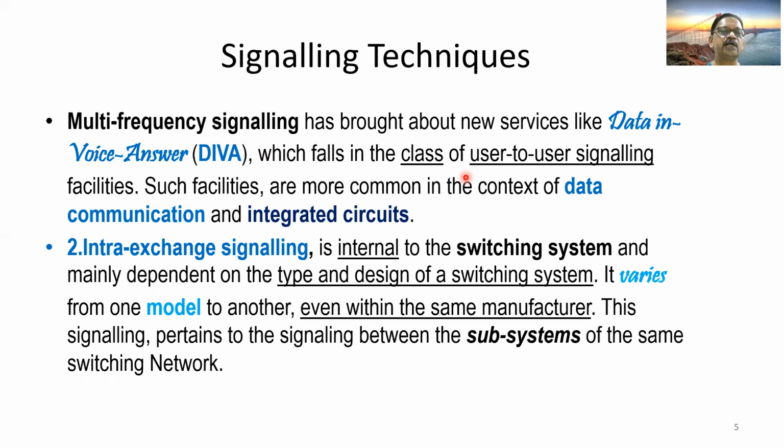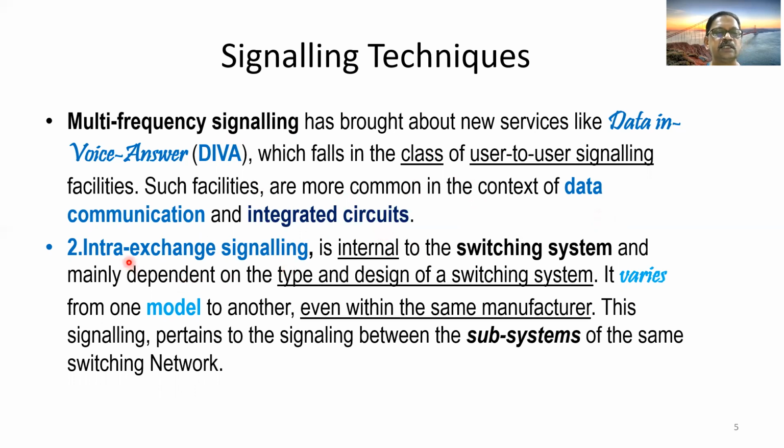So data in voice answer is a class which comes under the signaling between one user to the other user. Such facilities like DIVA are more common in the context of data communication and integrated circuits.